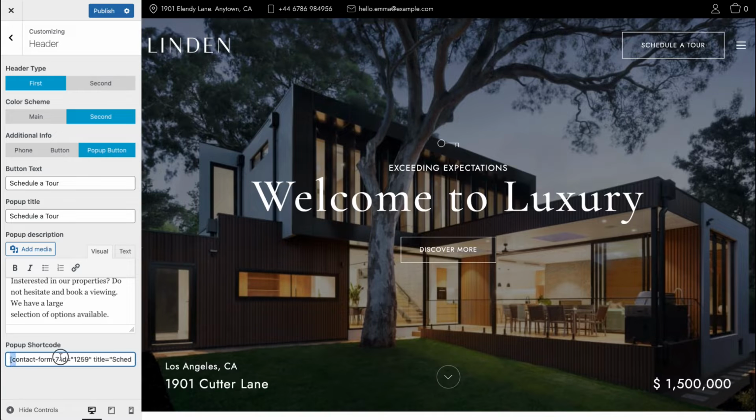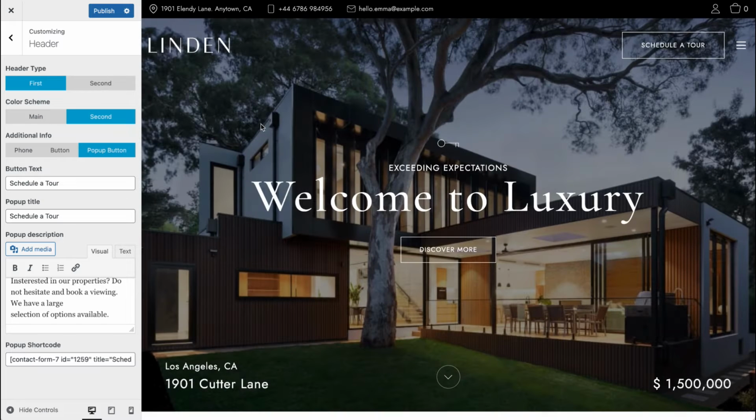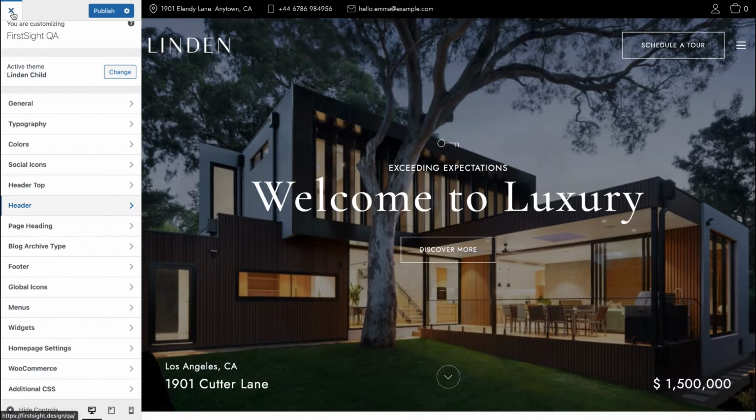This is a contact form shortcode. I'll show you where you can find it. So we can see here 1259. So the shortcode stands for this contact form. Let's take a look at where we can set up a contact form.